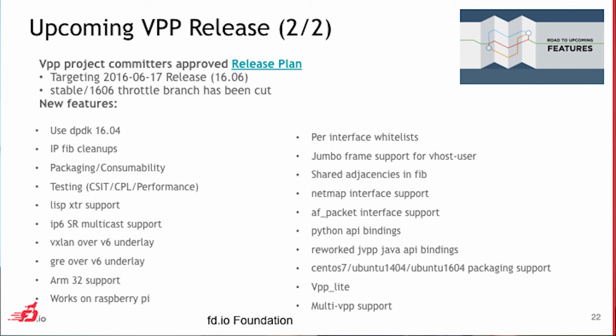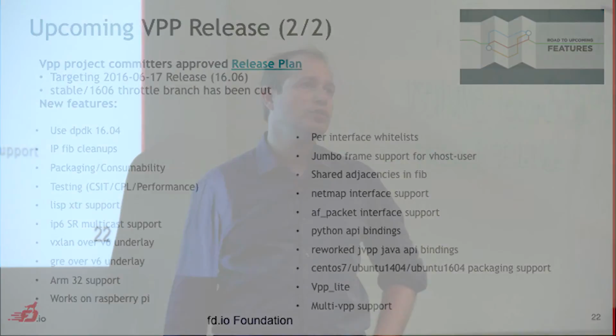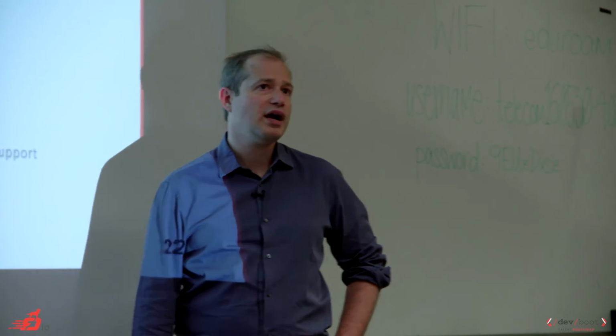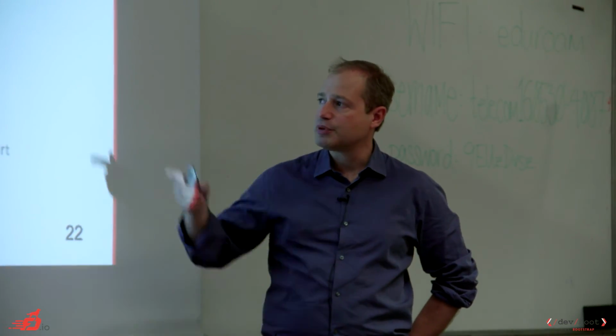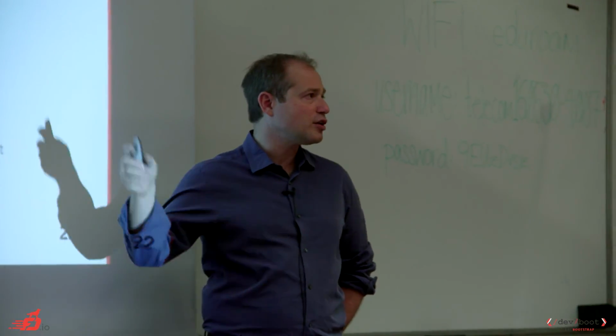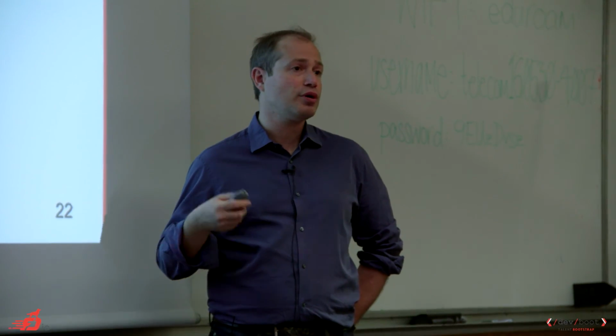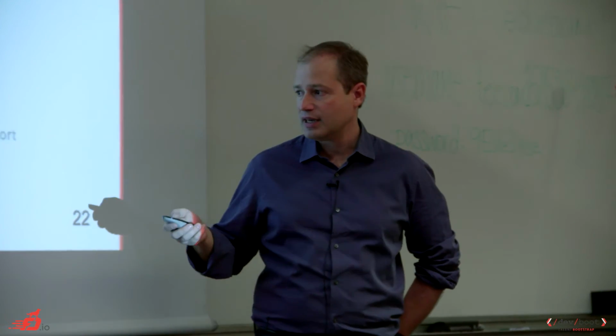The next release will include DPDK 16.4 and ARM32 support. You will see an interesting demo by the end of the week where VPP will run on very small ARM Tegra processors. We support NetMap, we support AF packet, new Python binding. More and more features every day, so it's hard to follow.